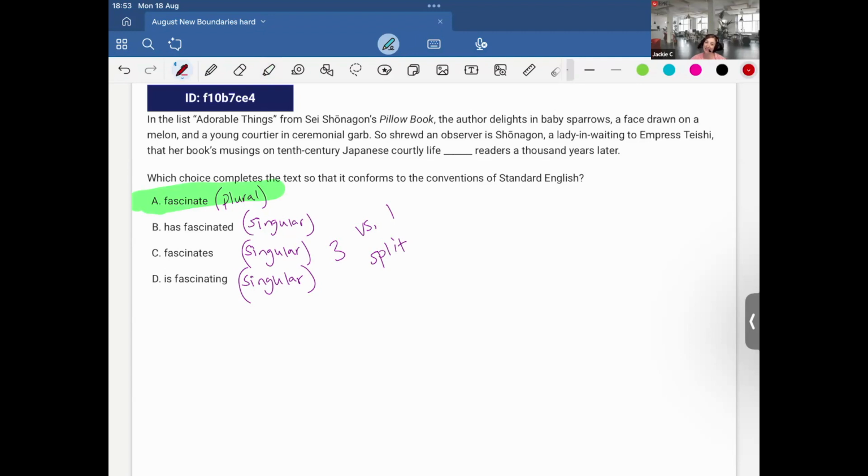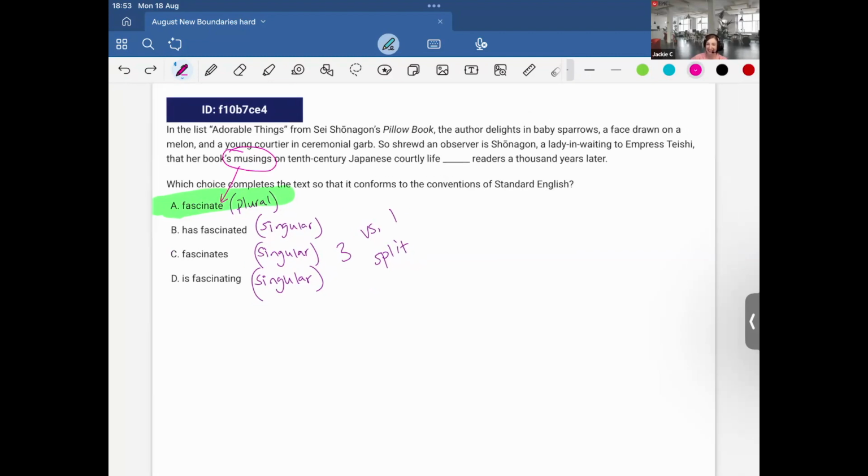However, since I like to be meticulous and go over everything, I'll double check what the subject is. So here, so shrewd an observer is Shonagon, a lady in waiting to Empress Teishi, that her book's musings on the 10th century Japanese courtly life fascinate readers 1,000 years later. What fascinates readers? The musings. And therefore, it must agree with our plural verb, fascinate. This happens a lot. I would say almost every single SAT exam I see the 3 versus 1 split. You saw how I answered that without even reading. You could do the same.